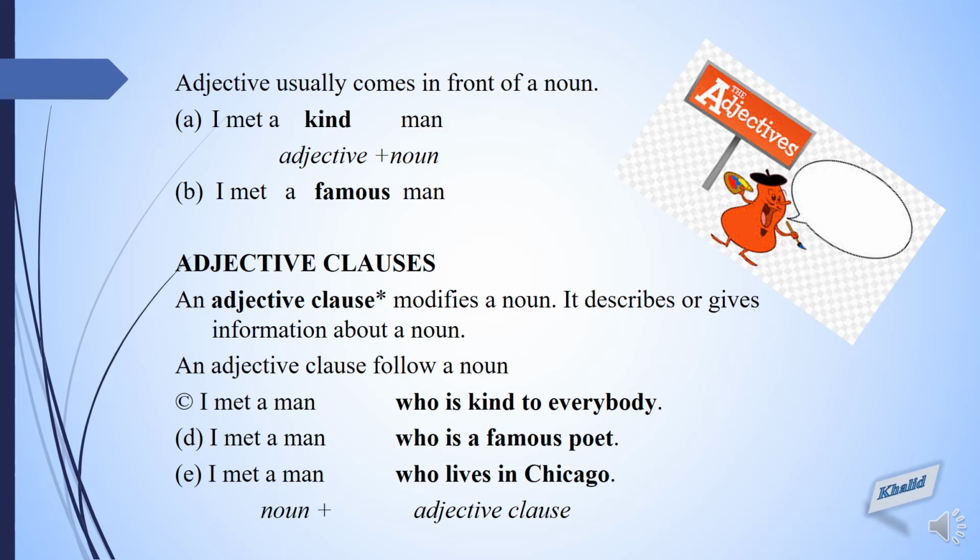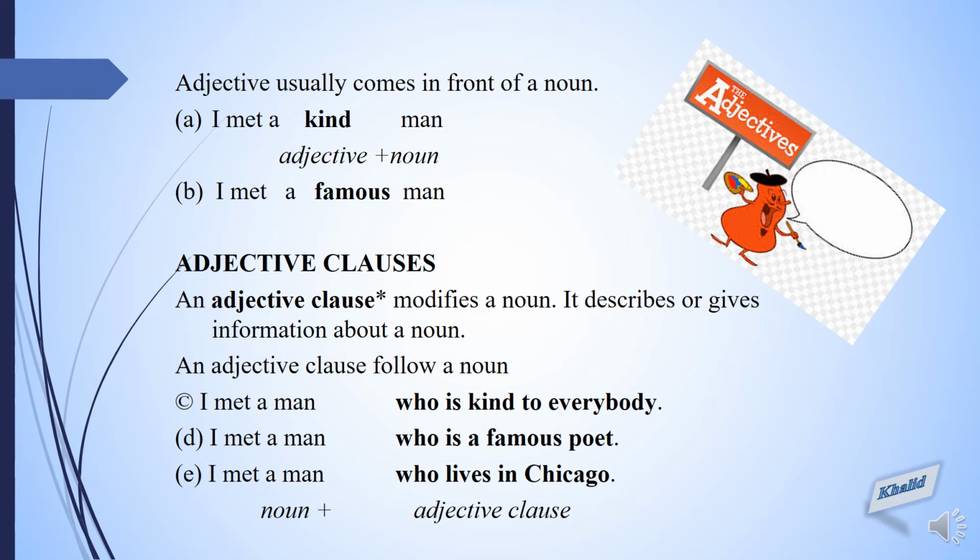So, an adjective clause modifies a noun. It describes or gives information about a noun. And there is a rule on how you are going to find an adjective clause in any sentence. An adjective clause always follows a noun. For example, in sentence C, I met a man. Man is a noun who is kind to everybody. So this whole thing will be an adjective clause.